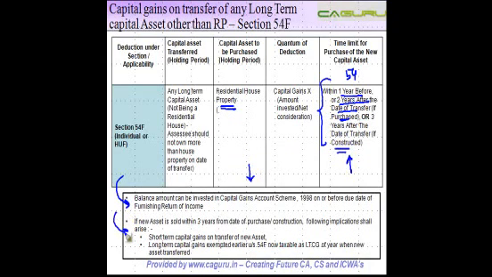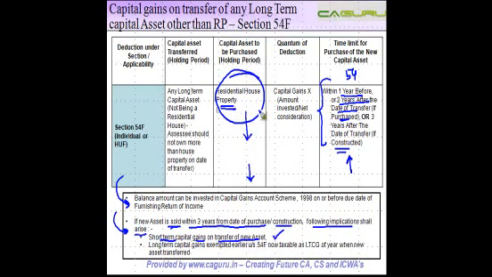And the last condition is that if the new asset is sold, okay, I'm talking about this new house property that you purchased, within 3 years from the date of purchase or construction, the following implications shall arise. The first one is that there will obviously be a short-term capital gain on the transfer of new asset, which is this house property. Why? Because you're transferring it before 3 years. Okay?